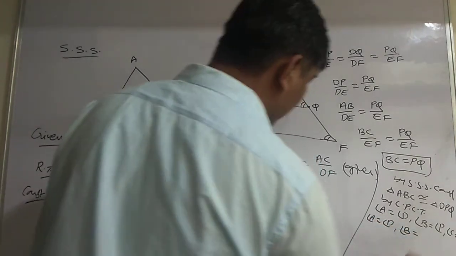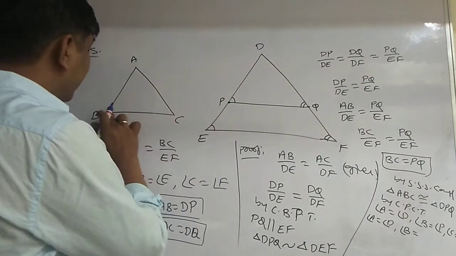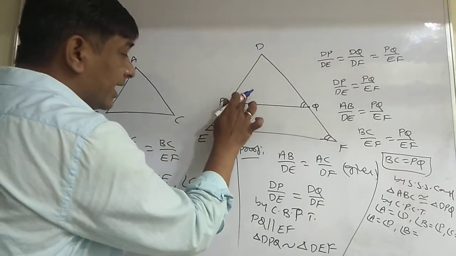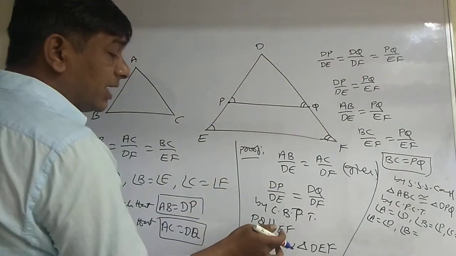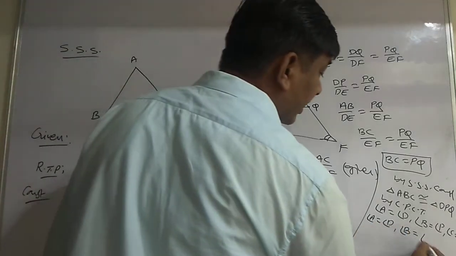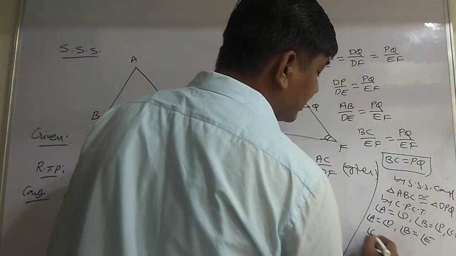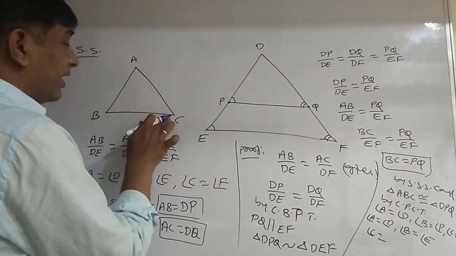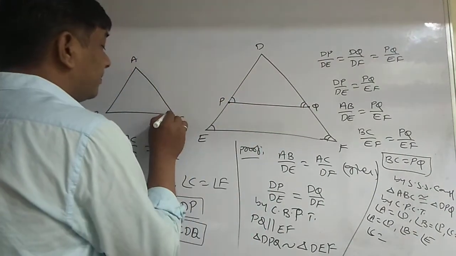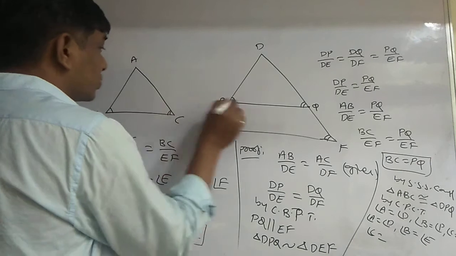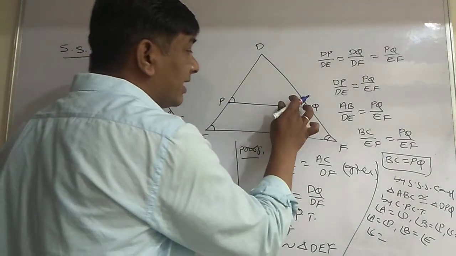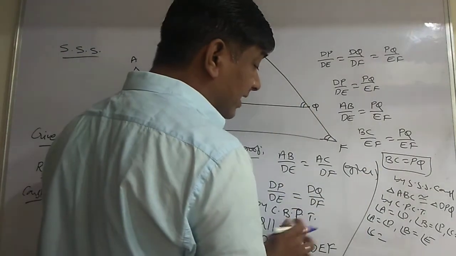Angle B is equal to angle P, but already angle P and angle E are equal by parallel line property. So angle B equals angle E. Angle C and angle Q are equal, and angle Q and angle F are equal by parallel line property.